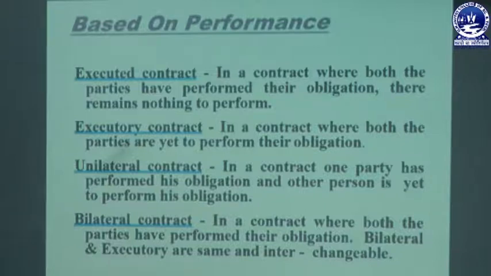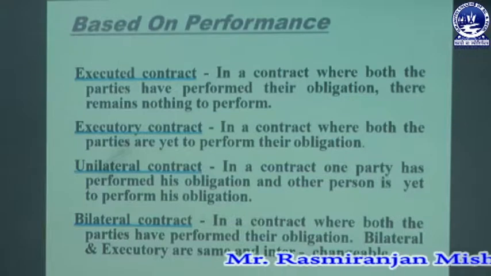Bilateral is a contract where both the parties have obligations. Bilateral and executory are the same and interchangeable. That means both the parties have either fully performed or are yet to perform the necessary terms and agreement, whatever may be the case. If that arises from both sides, that is called bilateral. Bi means two. So where two parties are yet to perform their obligation at a future date or have already performed their obligation at present, that is called a bilateral contract.